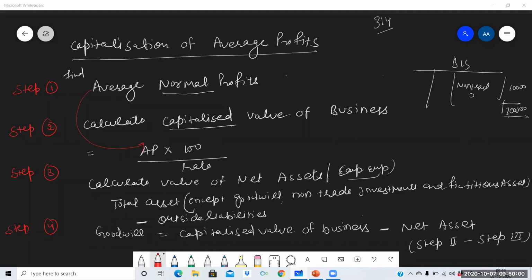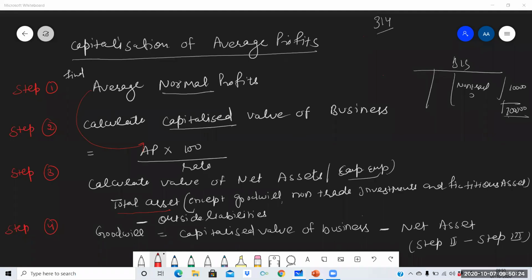Average profits into 100 upon rate. So this will not be known as capitalized value of average profits. No, this will be known as capitalized value of business. Then step 3, calculate value of net assets. For calculating value of net assets, total of the assets will be done except goodwill, non-trade investment and fictitious assets.